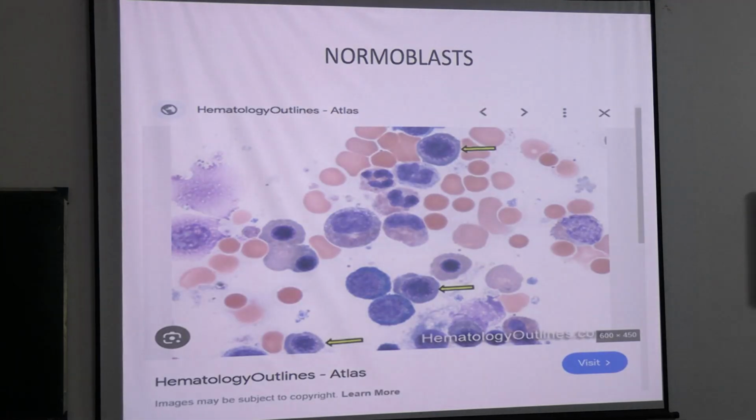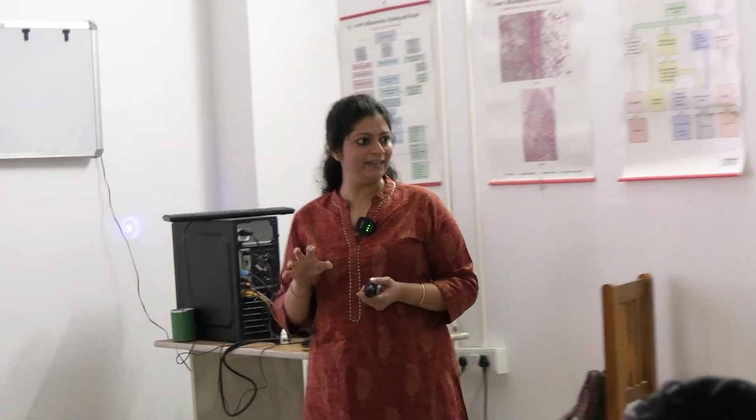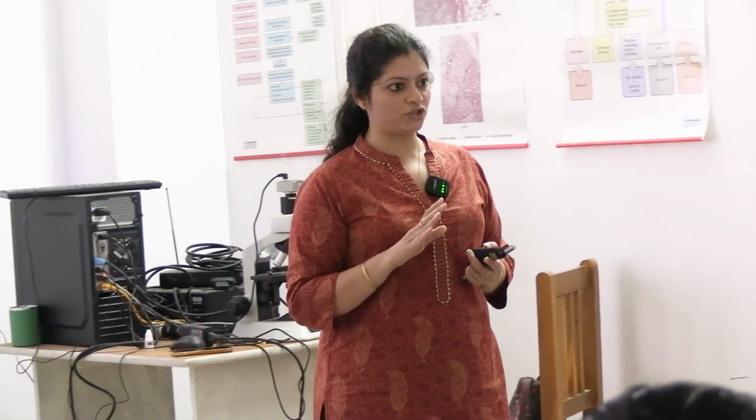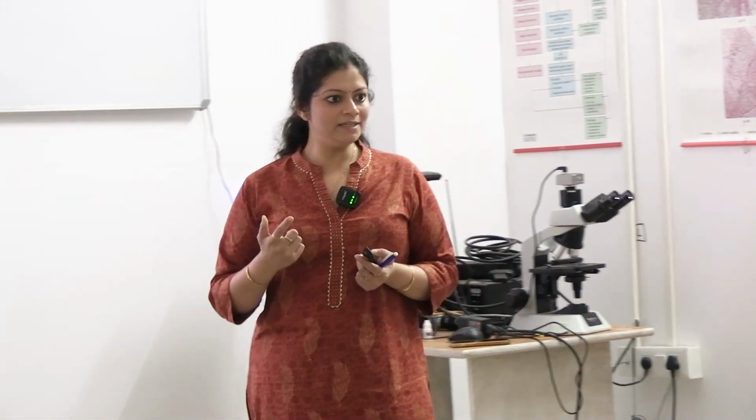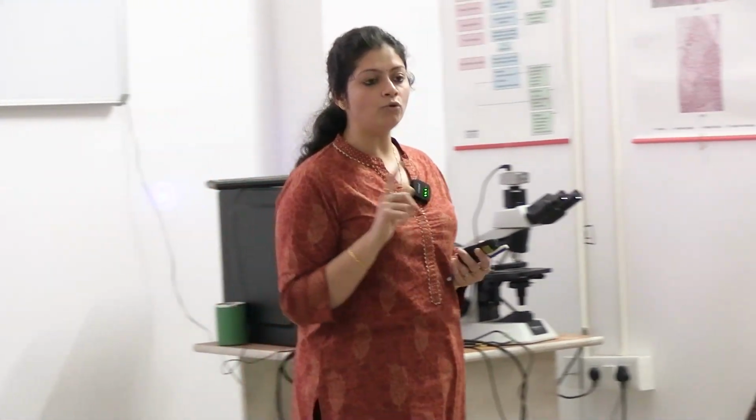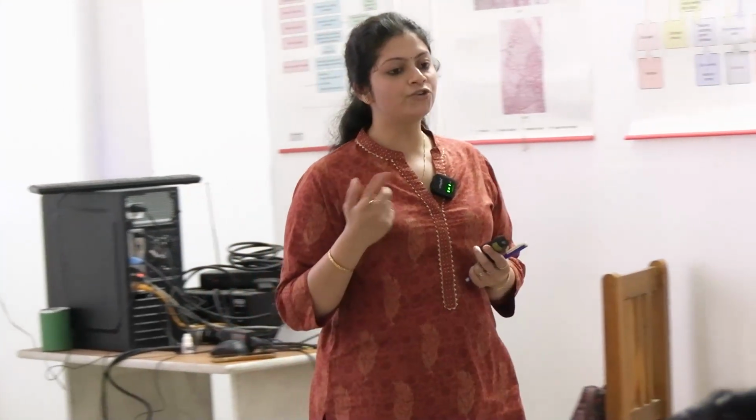So now coming to reticulocyte count. Whenever there is a case of anemia, what are reticulocytes? Immature RBCs, 24 hours old. Usually when you start a treatment, you do a retic count to check whether your treatment is helping the patient or not.